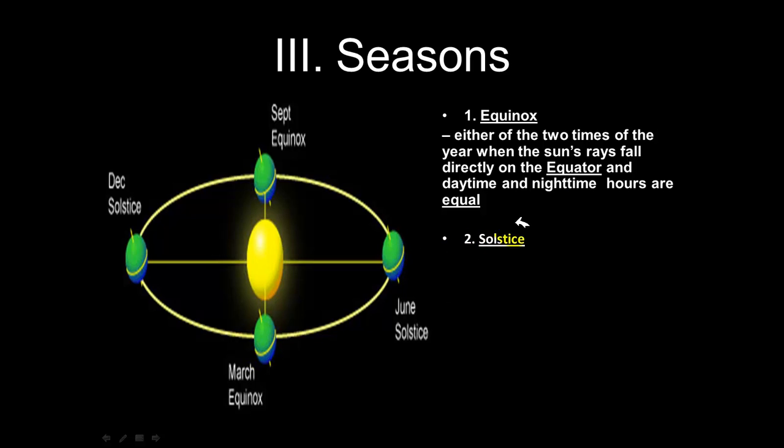The equinox is either of the two times of the year when the sun's rays fall directly on the equator. And what that means is that this is the only time during the year when both daytime and nighttime have an equal amount of sunlight. So during the September equinox and the March equinox, those are the only times in the year where the sun falls directly on the equator.